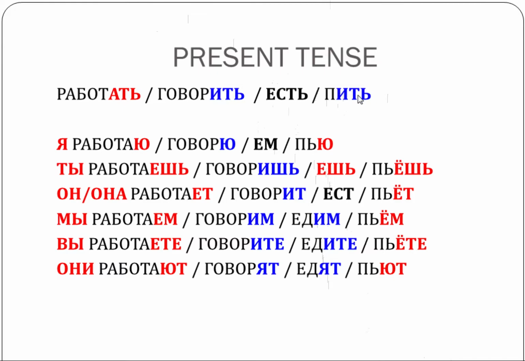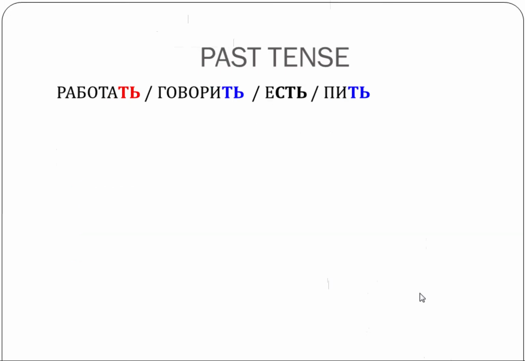The verb to drink, пить, has variations, has some exceptional things happening to it, like adding a soft sign, and it does conjugate as a first conjugation verb, except the vowel is not ye, it's yo. So now let's look at the past tense.